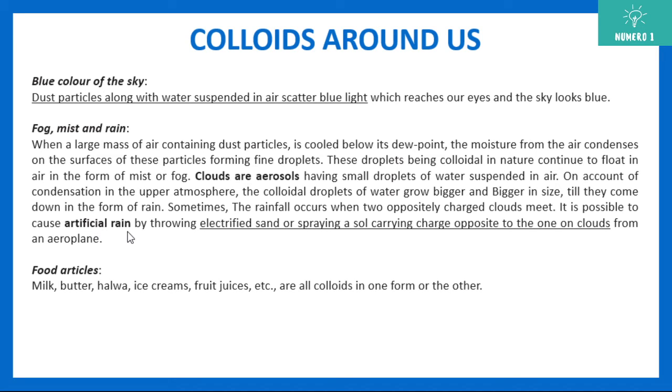Also, you can create artificial rain. Like in the movies, sometimes they create artificial rain. That is done by spraying electrified sand or soil carrying a charge opposite to that on the cloud from an aeroplane. If you do that, precipitation will occur, because the charge gets neutralized and then rain will occur. That is artificial rain.